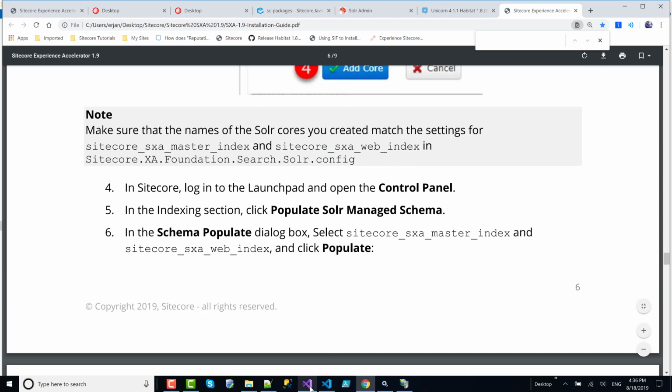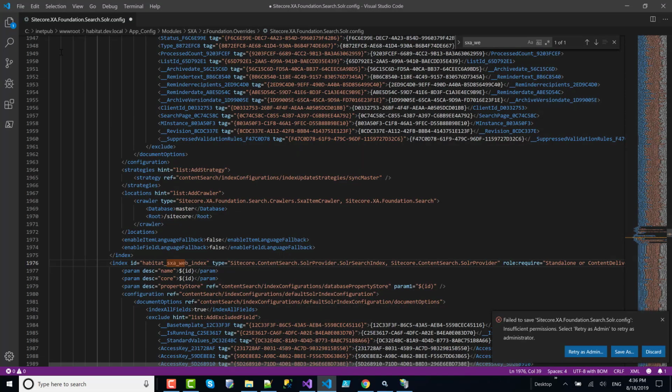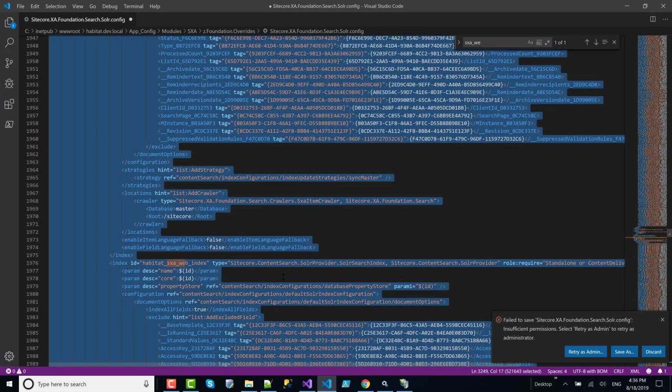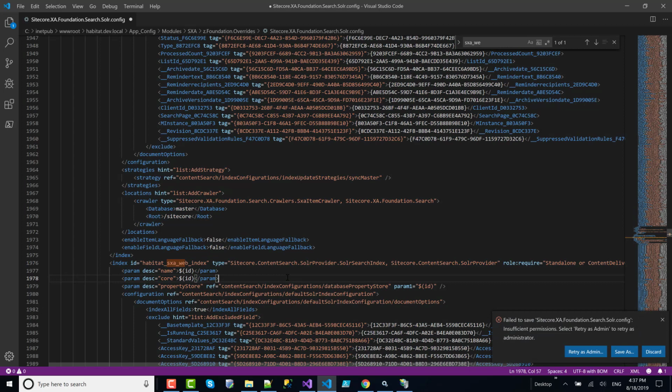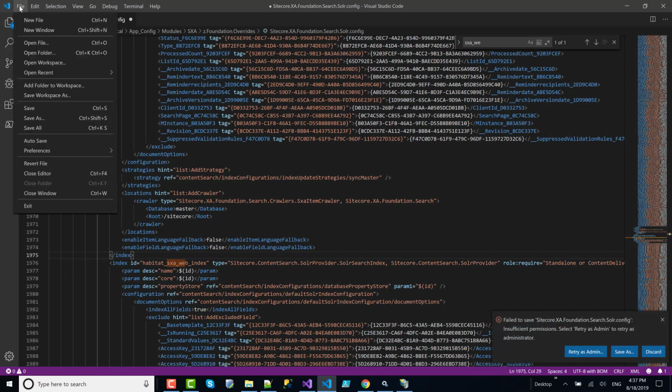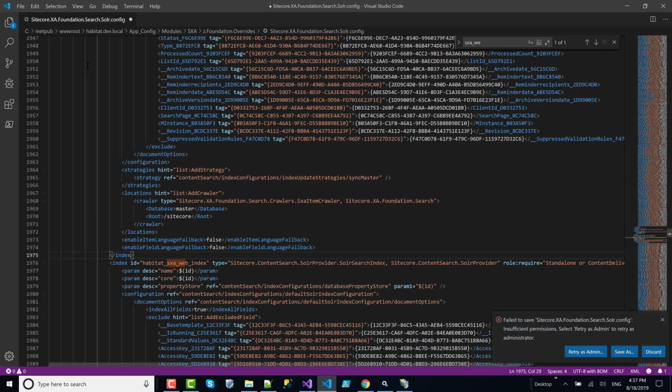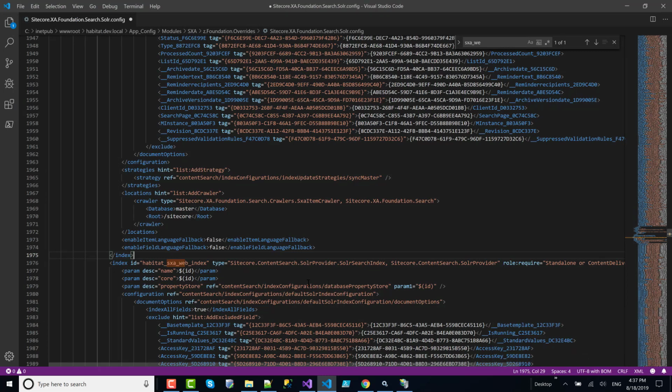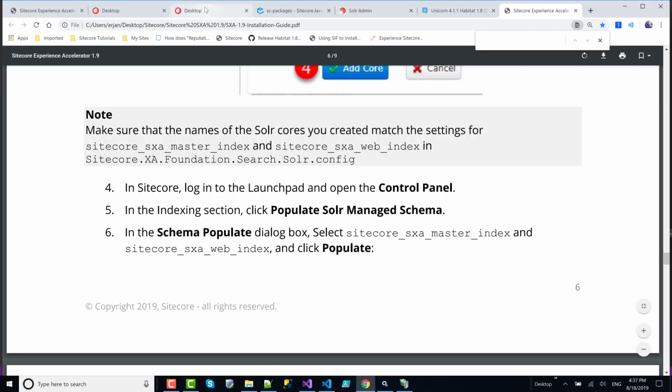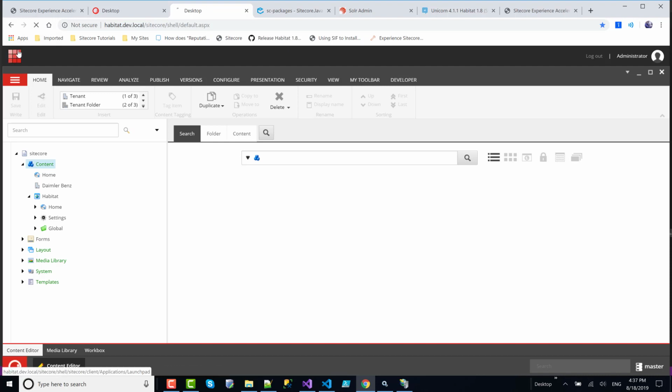We have to generate a schema. So let's go back, make sure that it's saved. It's not. Why is it not saving? Interesting. Okay, because it's not admin, right? Now it's saved. Okay, otherwise we were going to get issues, so you have to be careful. So let's go back to control panel.